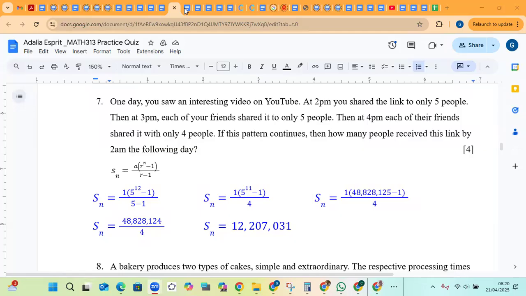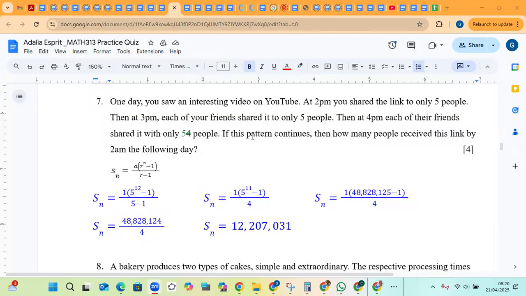This question is with regards to number 7 in the Math 313 practice quiz. It says, one day you saw an interesting video on YouTube. At 2 p.m., you shared the link to only 5 people.